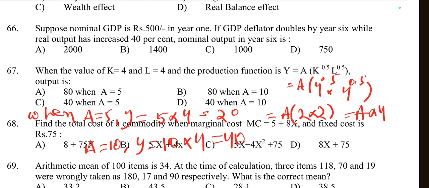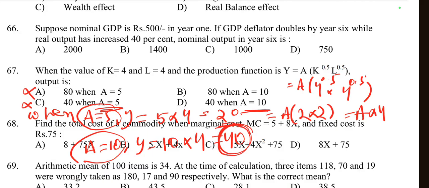So when A is equal to 5, the value is 20, and when A is equal to 10, the value is 40. So neither A nor C gives 40, and when we take A is equal to 10, output is equal to 40. So only option D is right here.